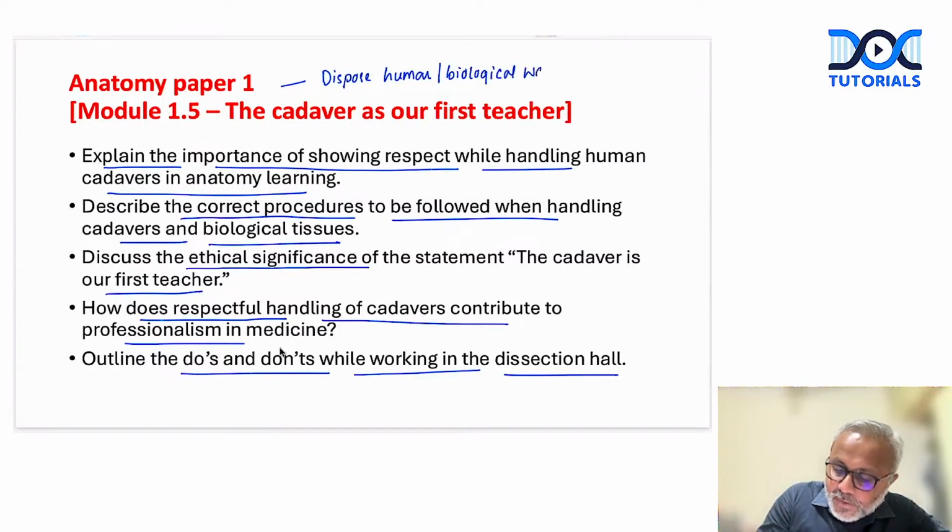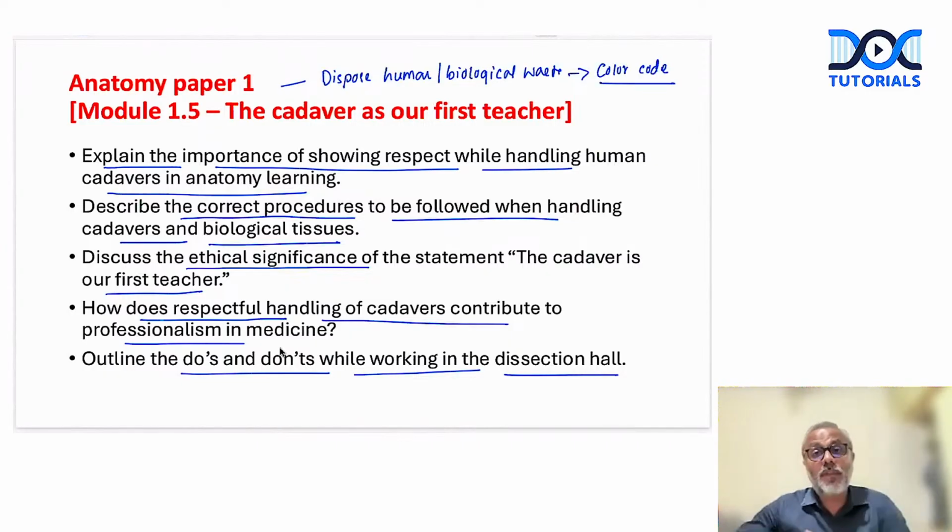Now for this, you must know the color coding: the color code of different types of dustbins we use in the dissection hall, how we dispose the cadaveric waste, how we dispose the scalpel and the sharps, how we dispose the gloves and other tissues. This is what AETCOM module 1.5 is all about.